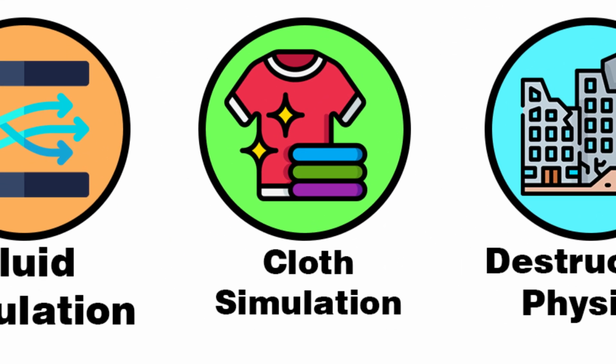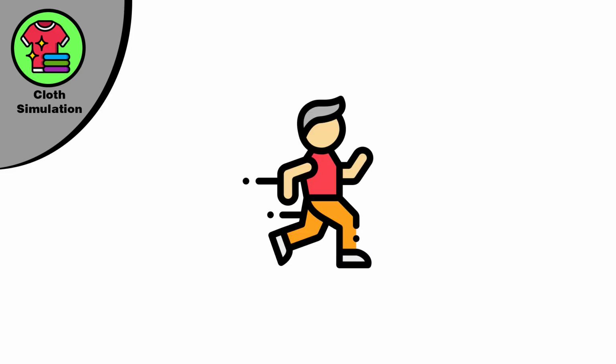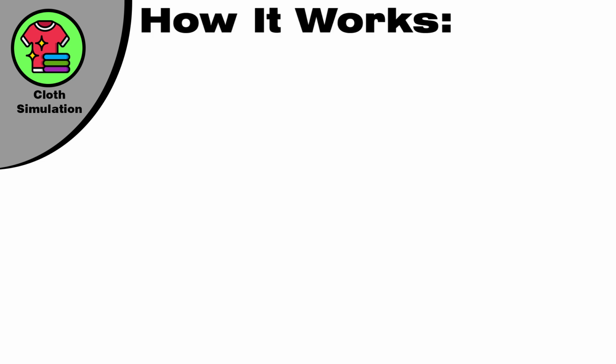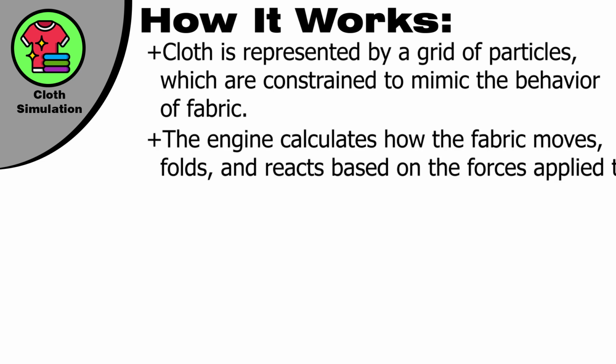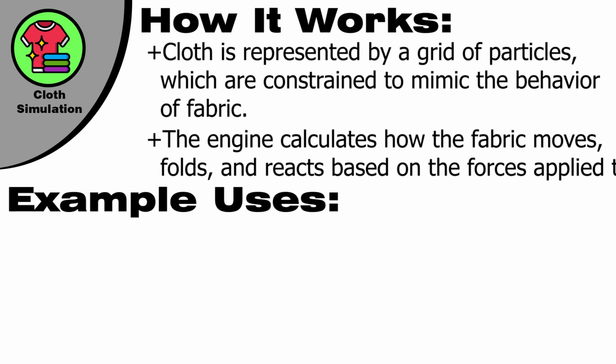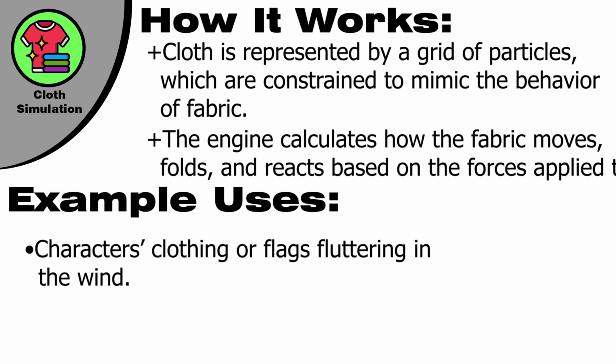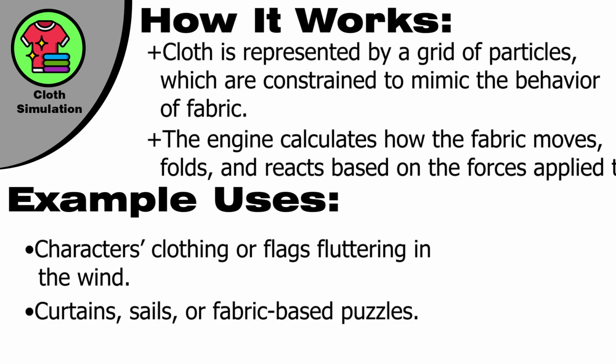Cloth simulation. Cloth simulation is used to simulate the movement and deformation of fabrics and materials in response to forces like wind or gravity. How does it work? Cloth is represented by a grid of particles, which are constrained to mimic the behavior of fabric. The engine calculates how the fabric moves, falls, and reacts based on the forces applied to it. Example uses: characters' clothing or flags rolling in the wind, sails, or fabric-based puzzles.